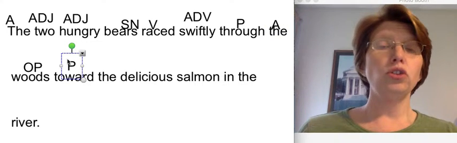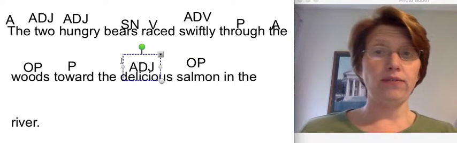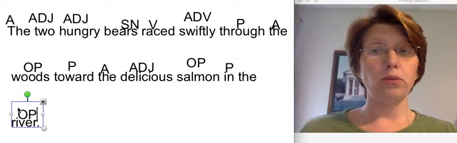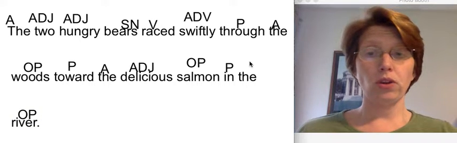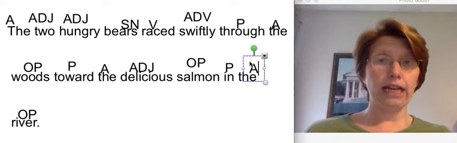The, article adjective. Toward, preposition. Toward what? Salmon, object of the preposition. What kind of salmon? Delicious, adjective. The, article adjective. In, preposition. In what? River, object of the preposition. The, article adjective. Subject, noun, verb, pattern 1, check.